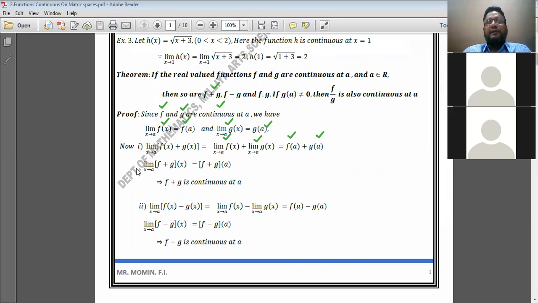Therefore, we can write limit x tends to a of f plus g of x is equal to f plus g at a. What does it imply? It implies that f plus g is continuous at a, because the limit of the function is equal to the value of the function. Hence, we can say that f plus g is continuous at x is equal to a.